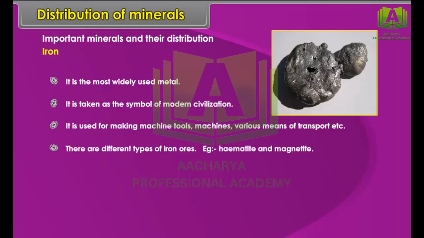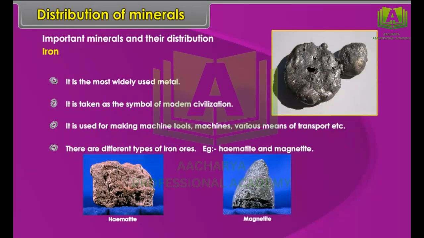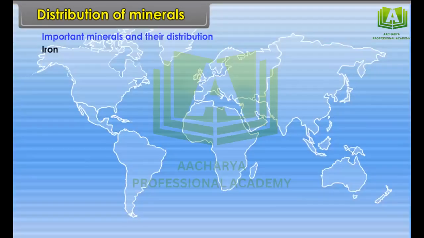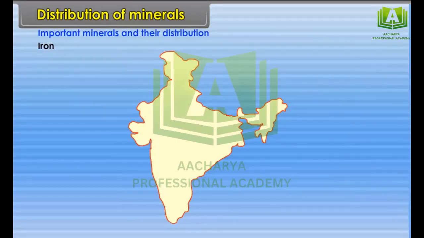There are different types of iron ores. Example, hematite and magnetite. Location: World, Ukraine, Kazakhstan, USA, China, India, Brazil, France, Germany, South Africa, etc. In India, Jharkhand, Orissa, Chhattisgarh and Madhya Pradesh.